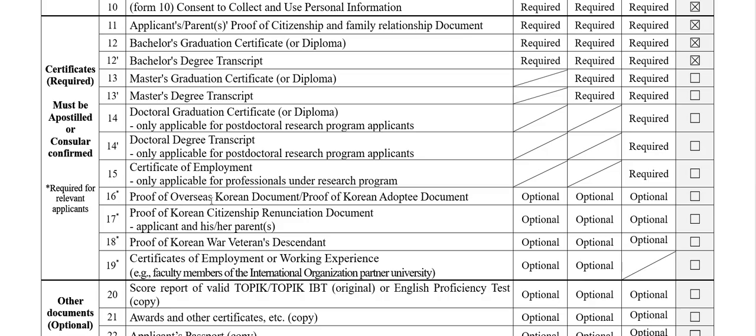It is for proof of overseas Korean documents. It is applicable for those who are this, and as it says, optional. If you are one among them, forms 16, 17, 18 are proof of Korean citizenship. I'm really sorry.